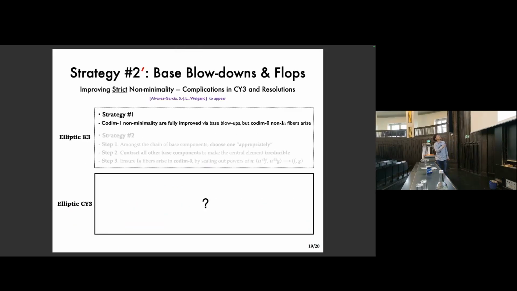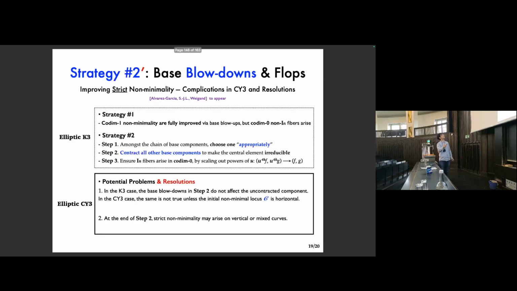And this is the last slide, strategy number 2, on improving strict non-minimality. The complications in the Calabi-Yau 3-fold turn out to be more severe than in strategy number 1. The upshot is that in the elliptic K3 case, it just worked because the geometry was much simpler. But in the Calabi-Yau 3-fold case, first and foremost, the base blowdowns in step 2 had better not affect the chosen component. But in the Calabi-Yau 3-fold, the base blowdowns do affect, even contract the chosen component as well, unless the non-minimal locus C is horizontal.